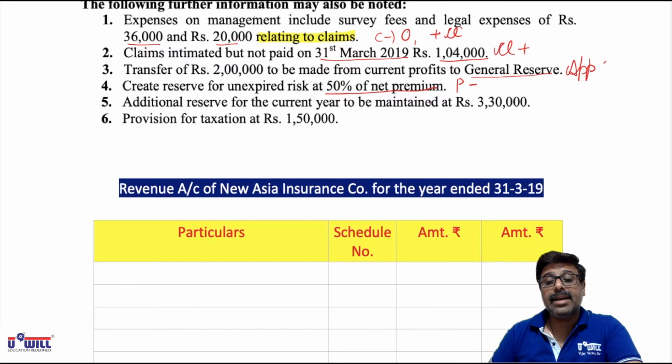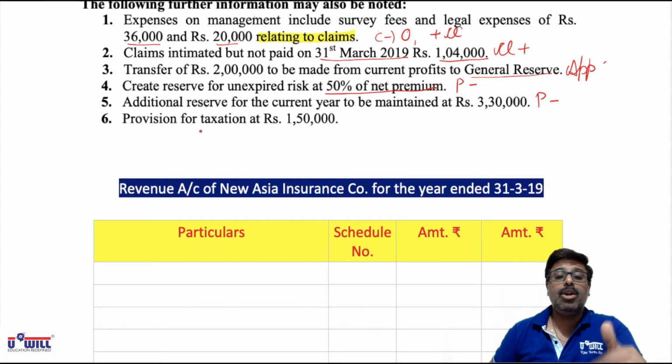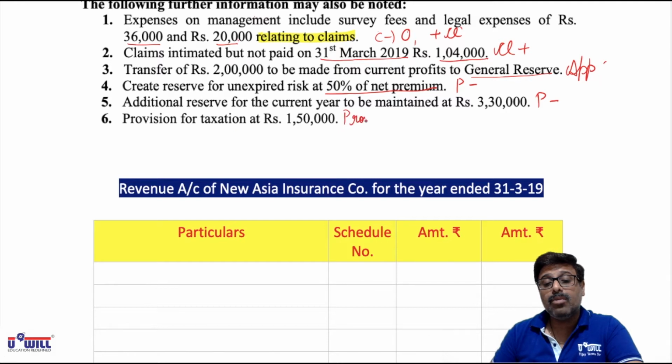Additional reserve for the current year to be maintained, 3,30,000. Additional reserve has the same effect; we will minus it from premium income because that belongs to next year. Reserve for unexpired risk means pre-received income, it belongs to next year, so we will minus from premium income. And provision for taxation 1,50,000, we will write in provision for tax in P&L account directly.